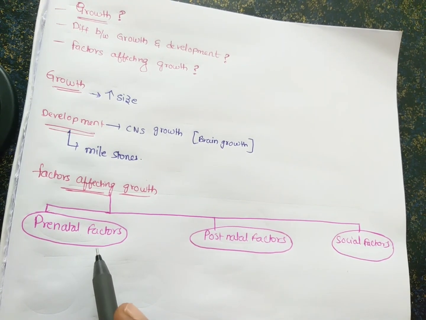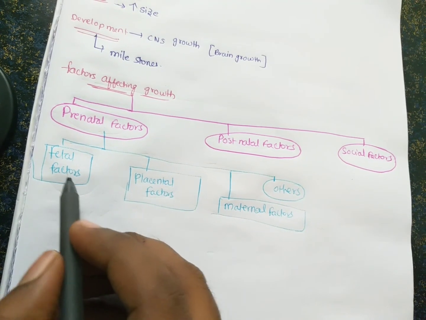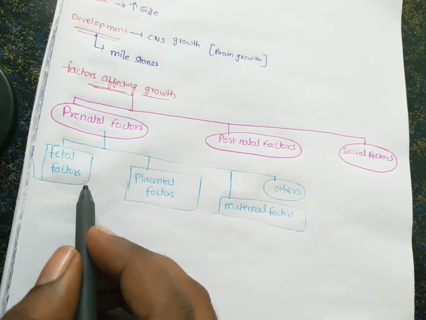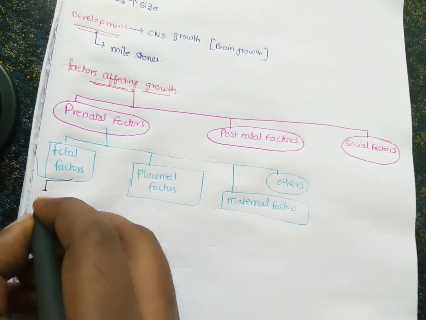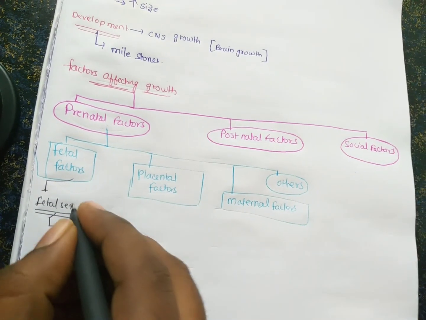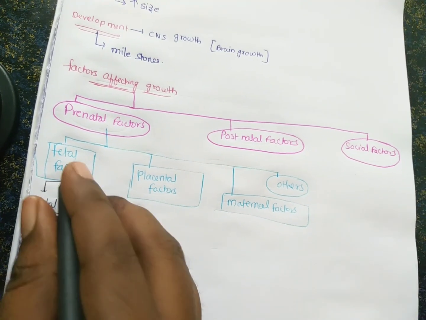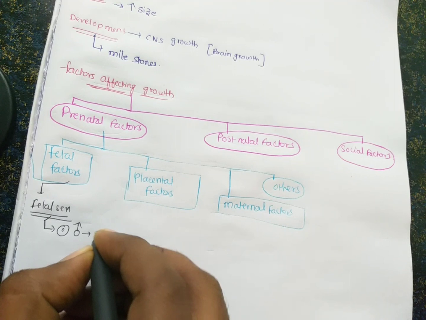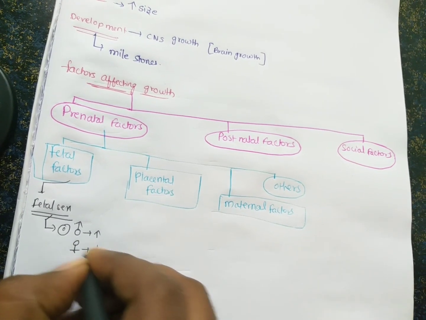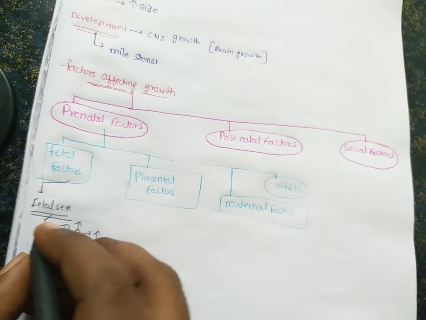First I would like to discuss the prenatal factors. What are the prenatal factors? The prenatal factors include fetal factors, placental factors, maternal factors and others. What are the fetal factors which affect growth? The first one is fetal sex. How does fetal sex affect the growth of the fetus? If a fetus is male, it grows more. A female fetus grows less, because we know females are leaner and shorter than boys.